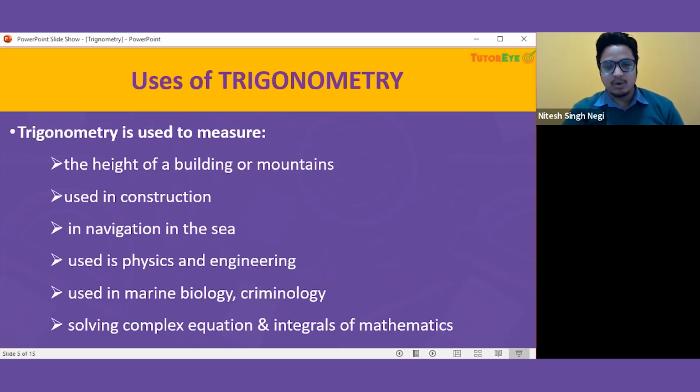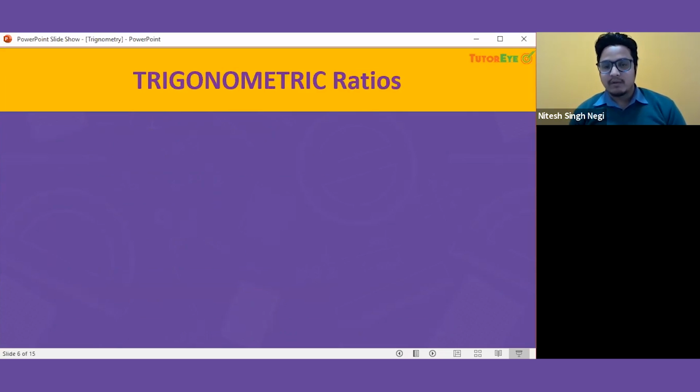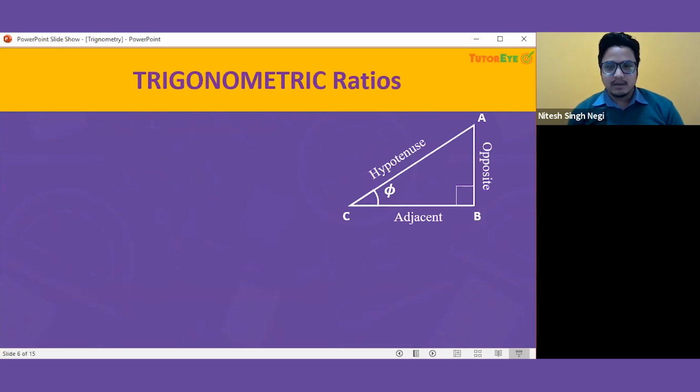Now let's go on to the trigonometric fundamentals. This is the most important thing in trigonometry, the trigonometric ratios. Before we start this, let us learn some things which are very much useful in this.